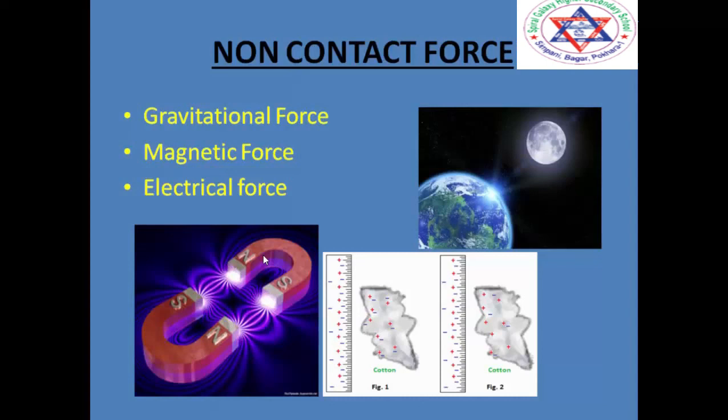So we have here a scale and the cotton, and if you rub the cotton on the scale, then the cotton gets pulled towards the scale or sometimes gets repelled from each other. So this is also an example of a non-contact force.